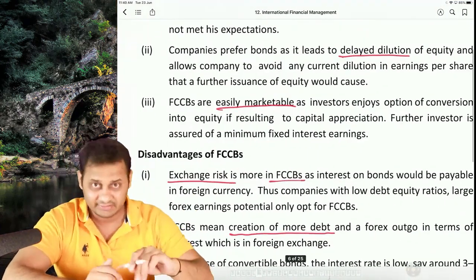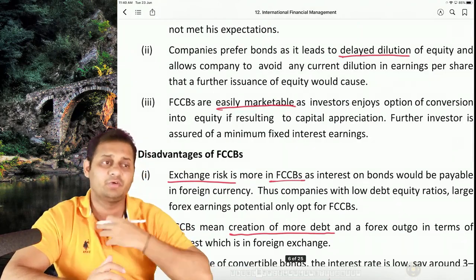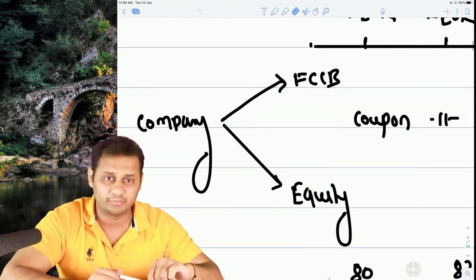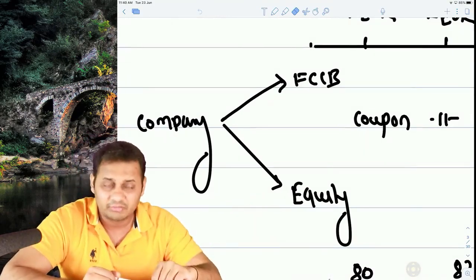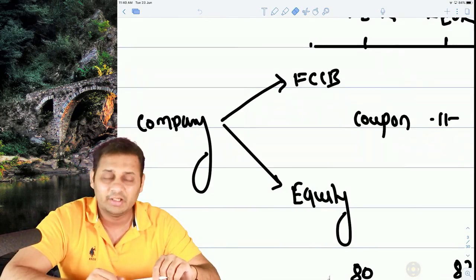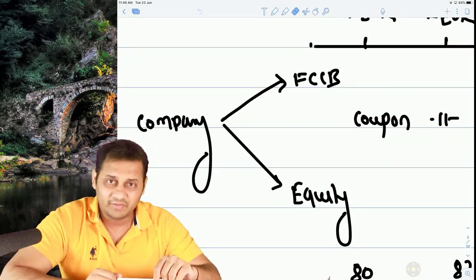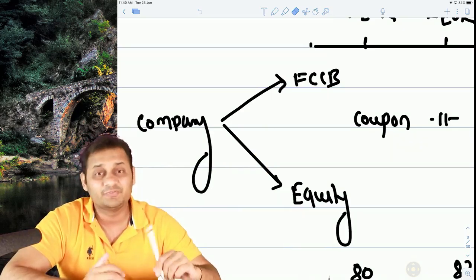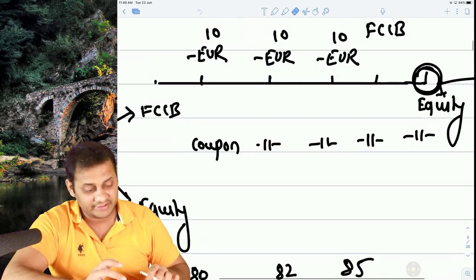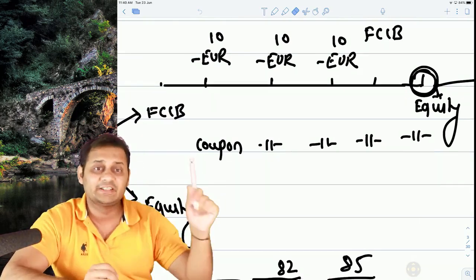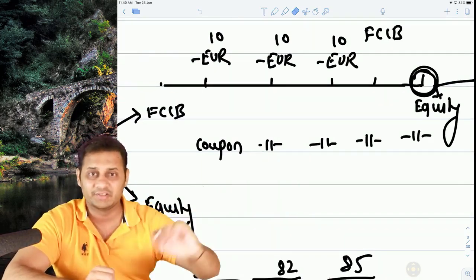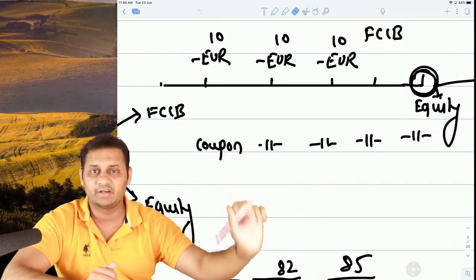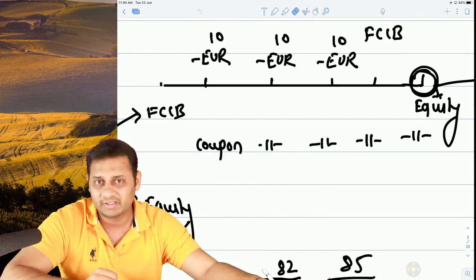The third part is that it is easily marketable. If you are thinking as a company whether you will be able to sell FCCB in the market, because selling equity shares is easy, but selling FCCB you don't have any idea about. This is the advantage, that FCCB is demanded by a lot of investors, because if they purchase FCCB, they get a fixed interest for the first 5 years, as they are the bond holders here.